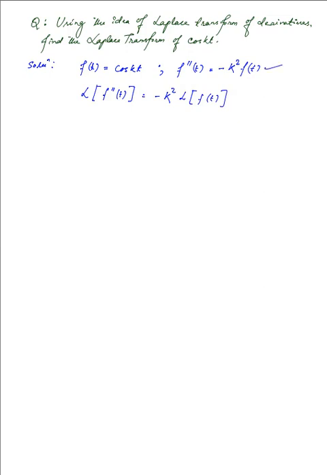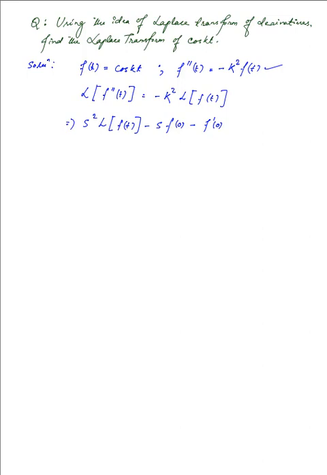Now from this, for the double derivative we have s squared times the Laplace transform of f of t, minus s times f of 0, minus f prime 0, obviously taken at t equal to 0.